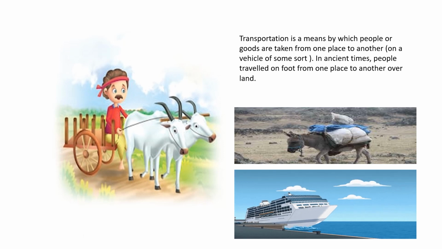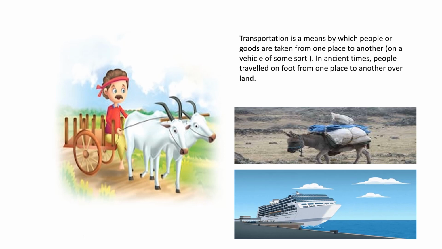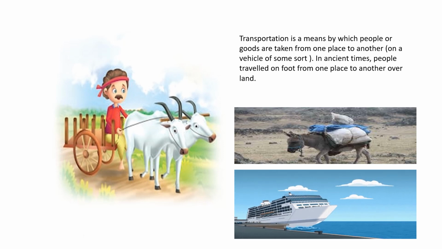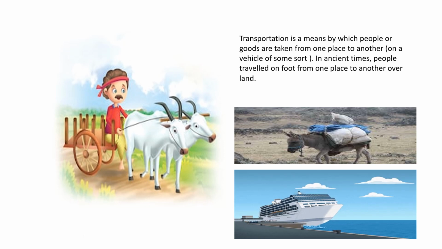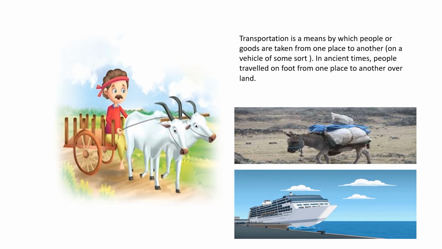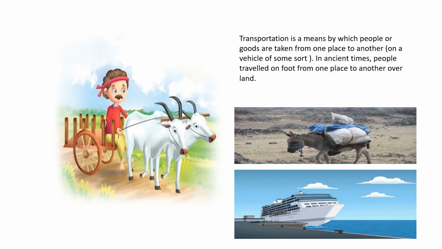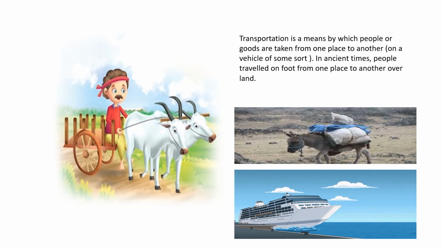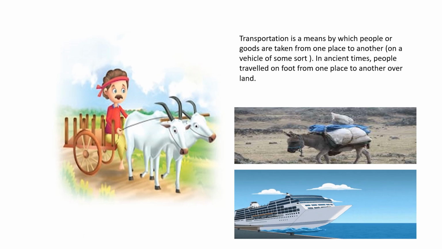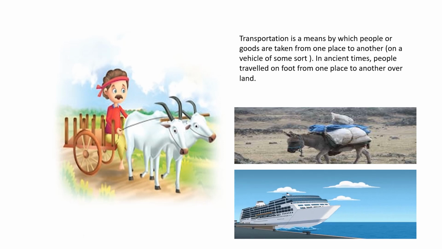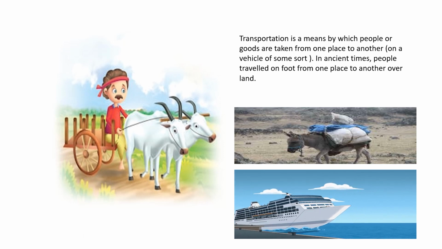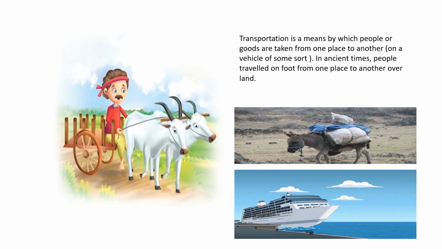So, what does transport actually mean? Transportation is a means by which people or goods are taken from one place to another, either on a vehicle or an animal, of any sort. In ancient times, people traveled on foot from one place to another. And if they moved on rivers, they used boats or pieces of wood like that.